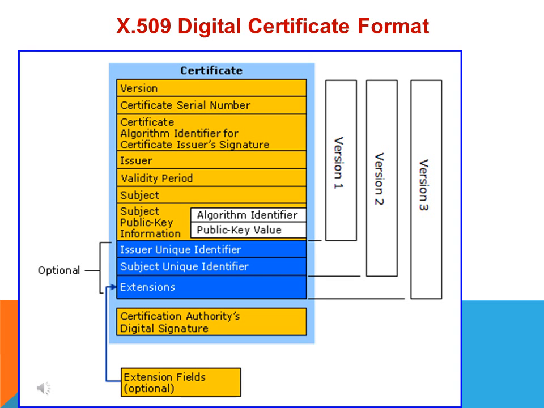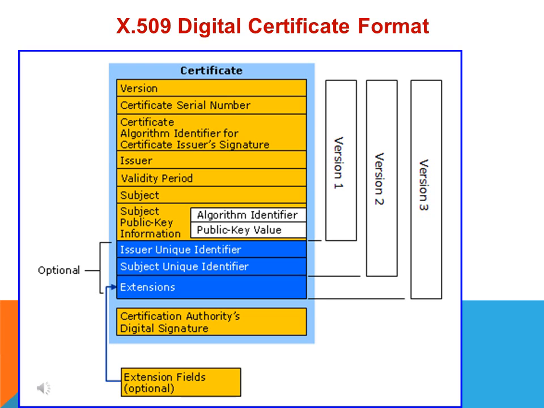Now we'll discuss X.509 digital certificate format. The first field here is version. So there are three versions, version 1, 2 and 3. The second field is certificate serial number. It will be a unique number which will be issued by the certificate authority.